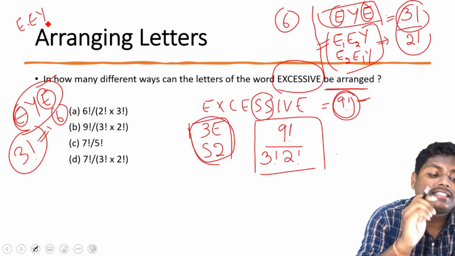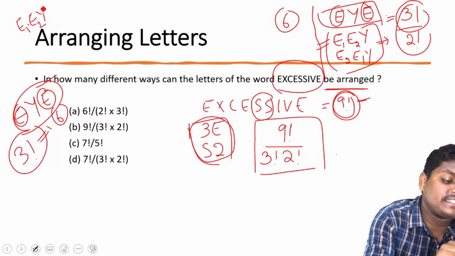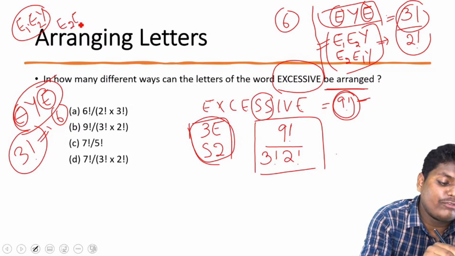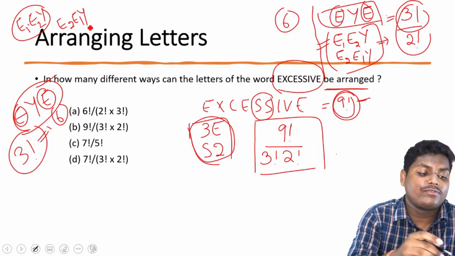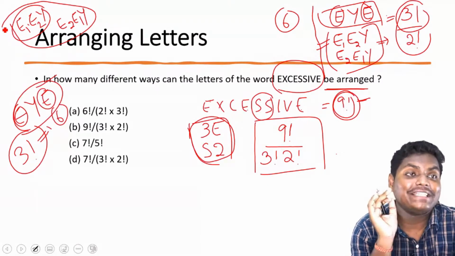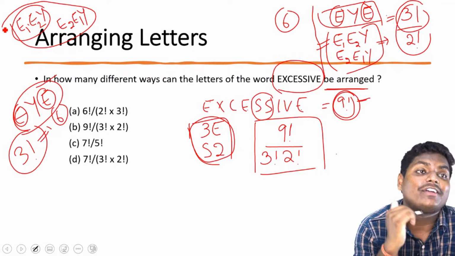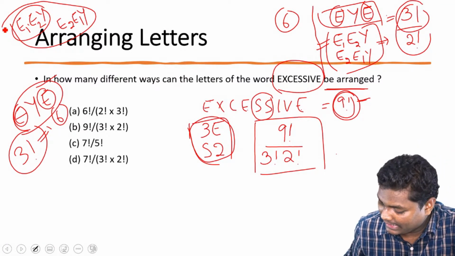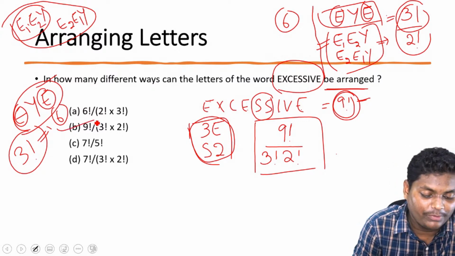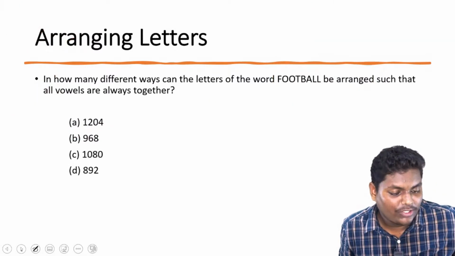Now for a moment, consider this E and this E to be distinct, different. So the next combination that we would have got when we are calculating all these 6, we would have got this. But in the English alphabet, all these E's are basically the same. So that is the reason we need to divide. That is why we are getting 9 factorial by 3 factorial by 2 factorial. Option B. I'm sure this clears the thing.